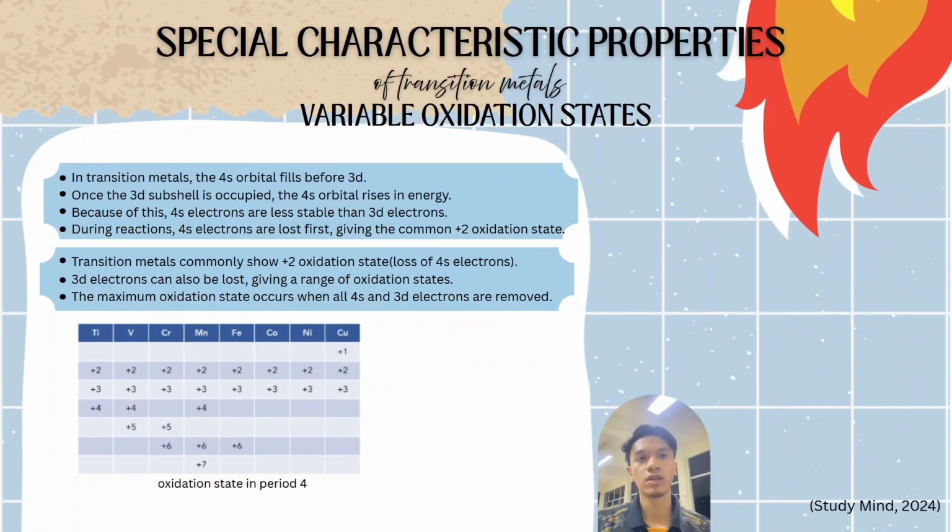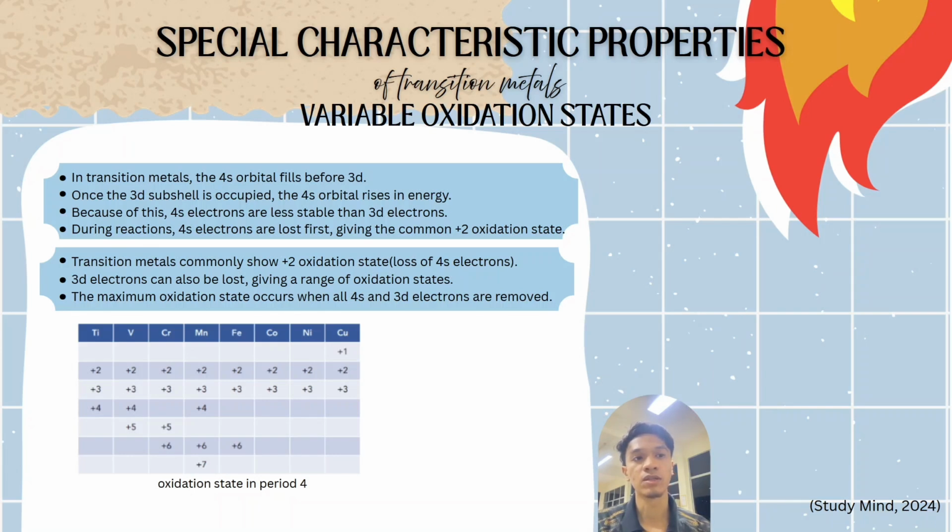For the third characteristic property of transition metals, that is variable oxidation state. In a transition metal atom, once the 3d subshell is occupied with electrons, the electrons in the 4s subshell increase to a higher energy, and then the 4s subshell electrons are lost first when a transition metal atom reacts.